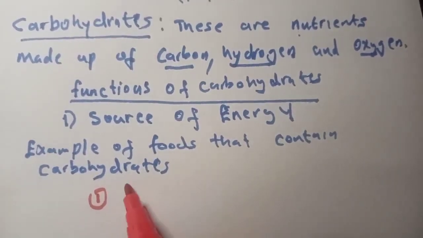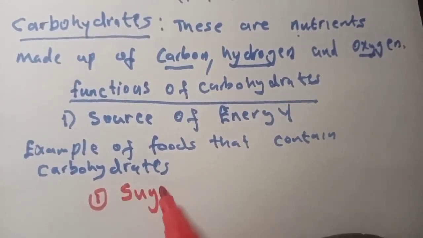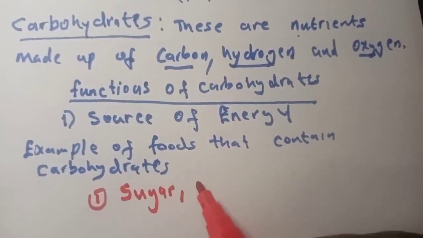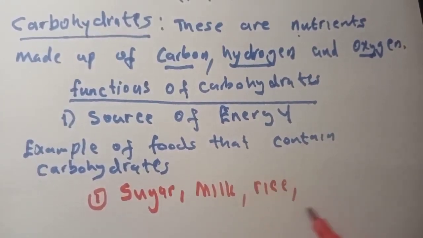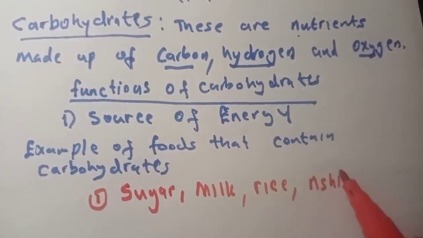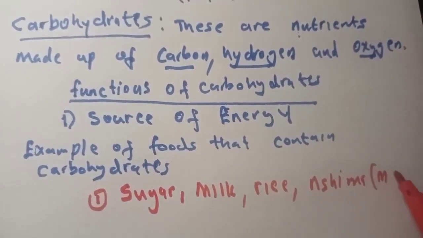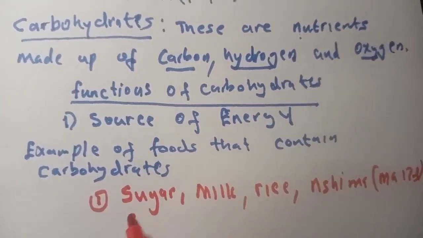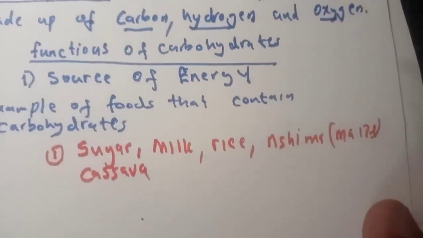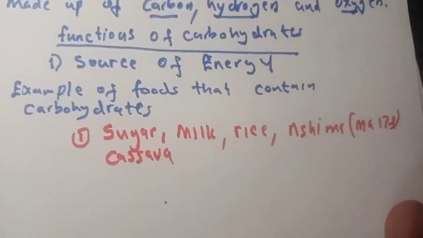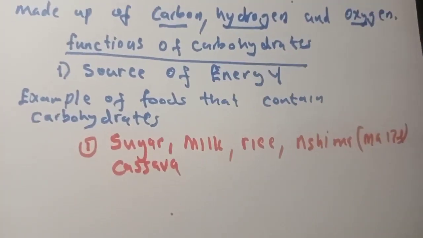So sugar, carbohydrates in sugar, in milk, rice, shima or maize, cassava. All these things, they contain what? Carbohydrates. All these foods that I've listed here, they contain carbohydrates.